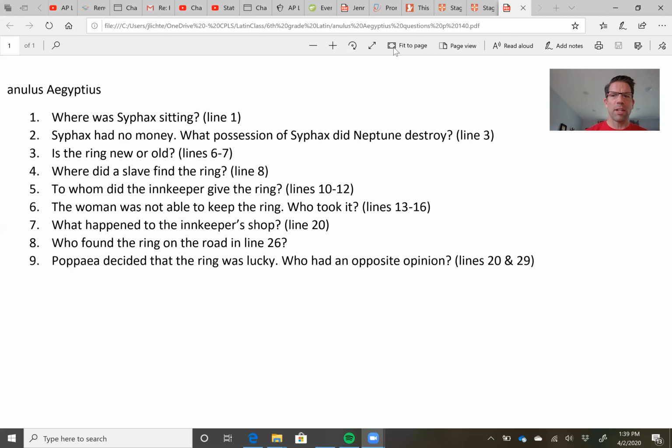So let's get rocking. Make sure you turn to page 140. And we are reading Anulus Aegyptius together. All right, Anulus Aegyptius, page 140.